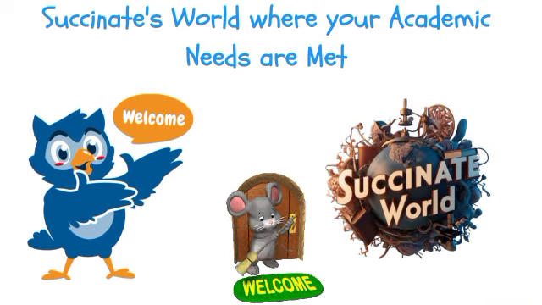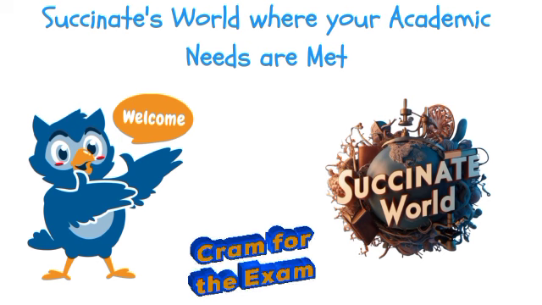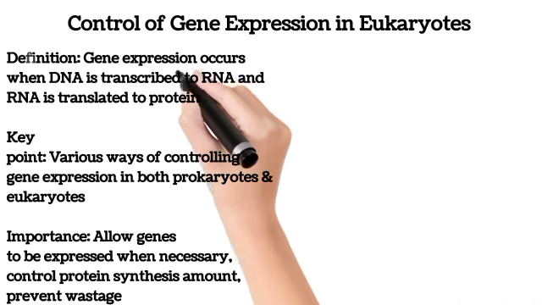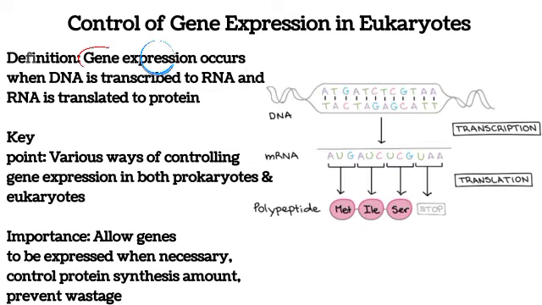Today we'll be looking at a very interesting topic called control of gene expression in eukaryotes. First things first, we have to understand what gene expression is. Gene expression means the process whereby genes in the form of DNA are converted to their gene products, which are usually proteins. DNA is converted to RNA and finally to protein. This happens through transcription and translation. The conversion of DNA to RNA, specifically mRNA, is called transcription, while the conversion of mRNA to protein or polypeptide is called translation.